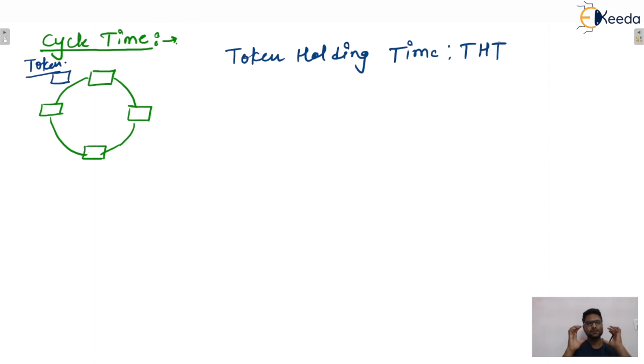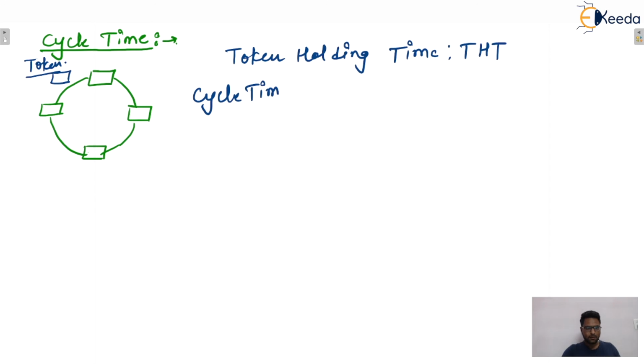What is that time? Any station that wants to transmit data will first hold the token, and after that it will transmit the data. So the time for which the station holds that particular token is known as token holding time. So I'm going to calculate what the cycle time will be. Now you tell me, what will be the cycle time here?